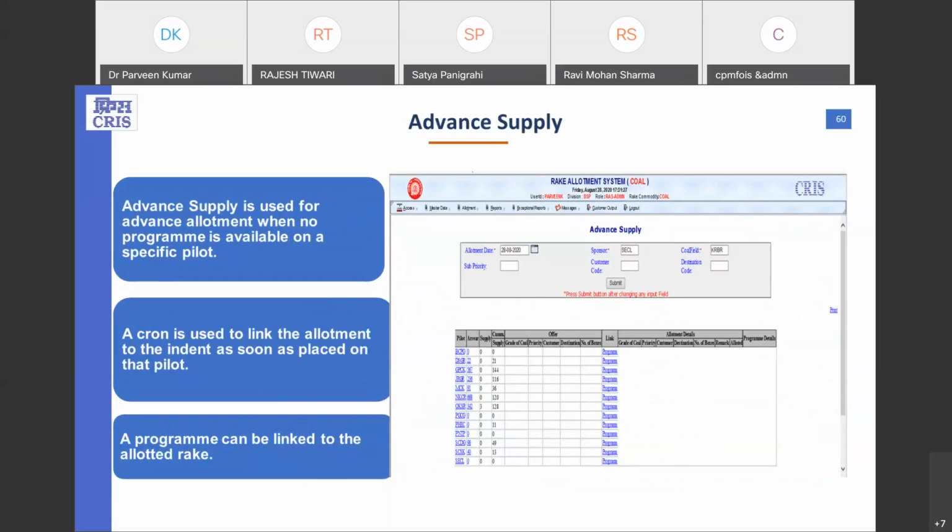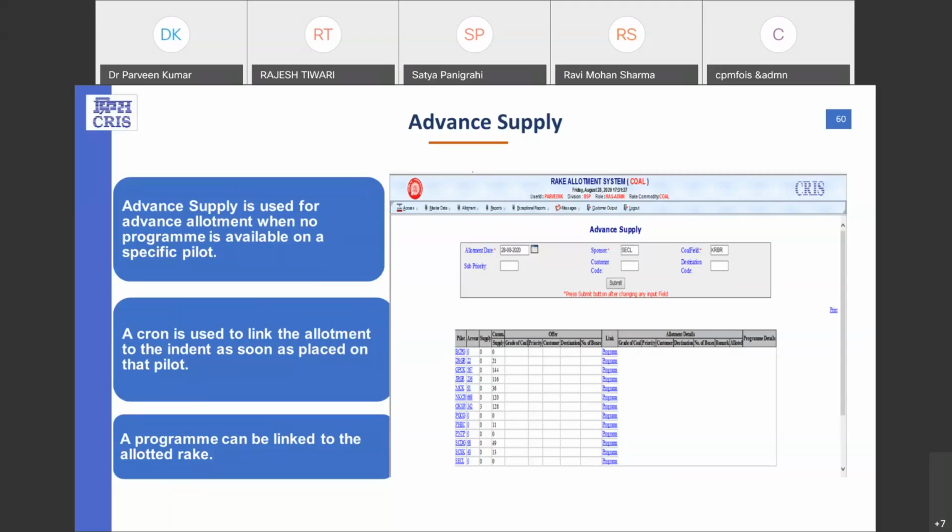Now coming on to the advanced supply. Again, the advanced supply is in terms of the advanced allotment. This is for scenarios where the customer has to be given the allotment, but there could be a possibility that they don't have programs in the system.